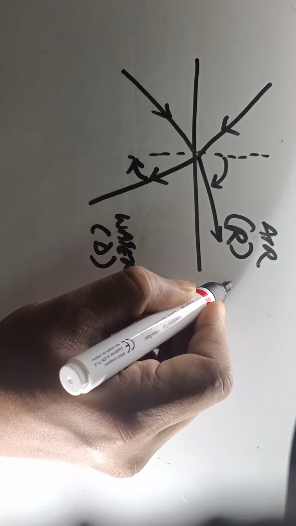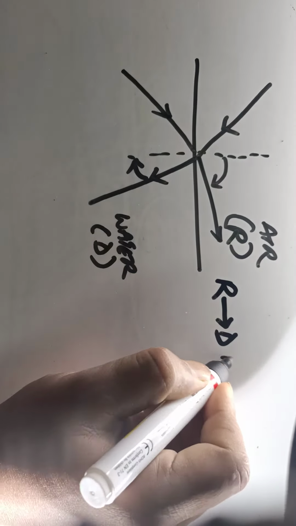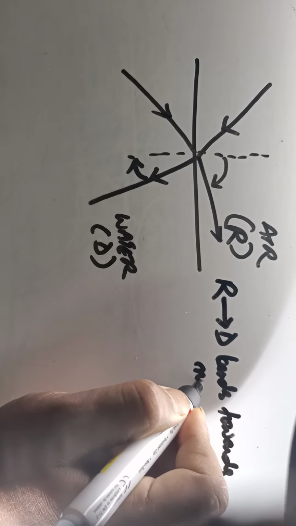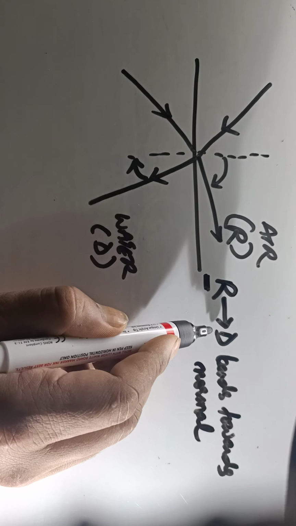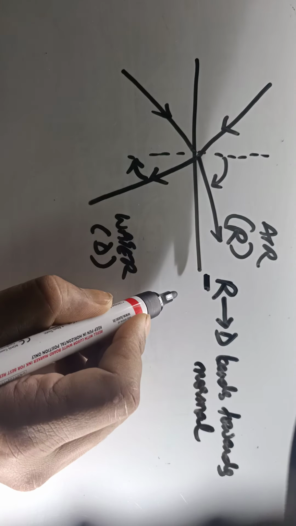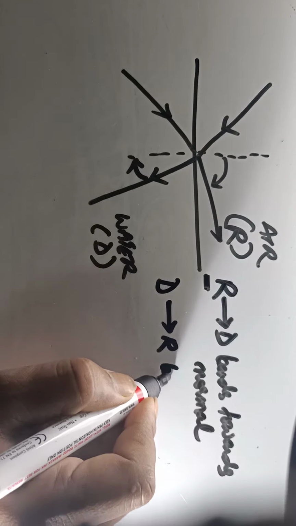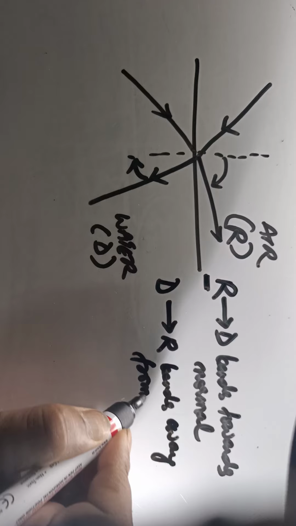I can write it like this: when a ray of light travels from a rarer to a denser medium, it bends towards the normal, and when a ray of light travels from a denser to a rarer medium, it bends away from the normal. I hope you understand. I have also explained what denser and rarer media are.